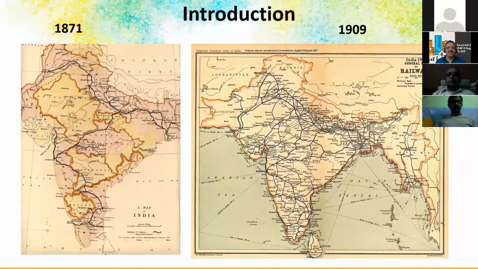This is an interesting map of railways I found on the internet. In 1871, you can see India was still in parts; some of the regions were not part of United India, not under British rule. So whatever corridors they had made for the railways, this was the map in 1871. And this is the map of railways in 1909. You can see how much growth there was in those 38 years.